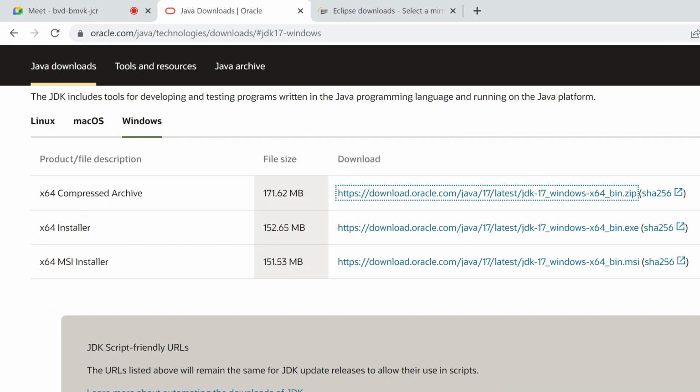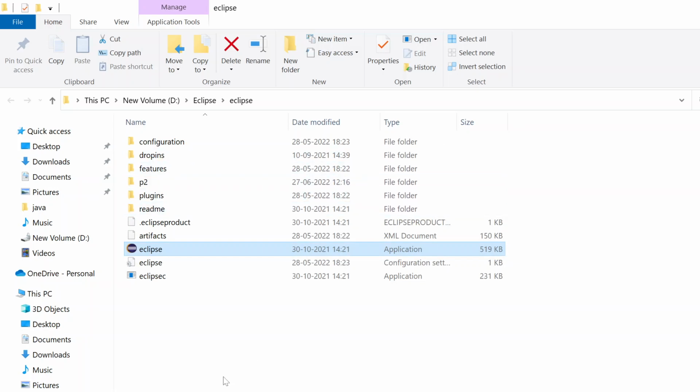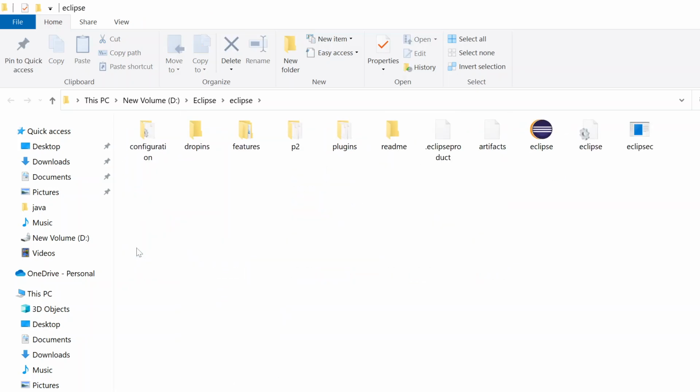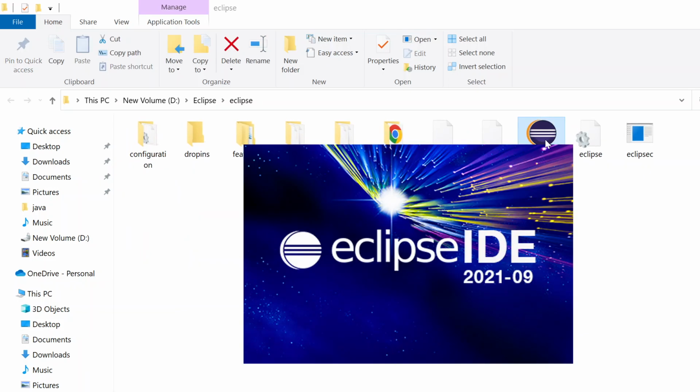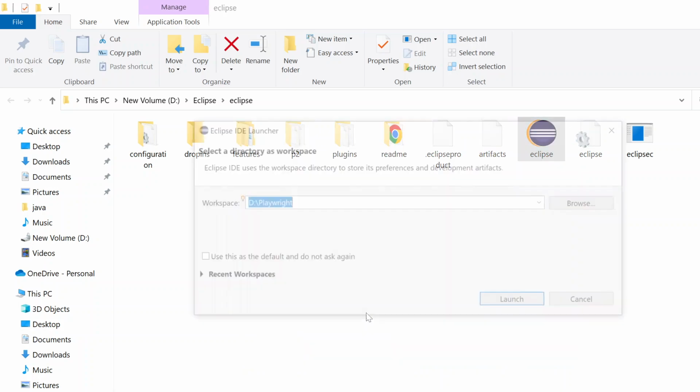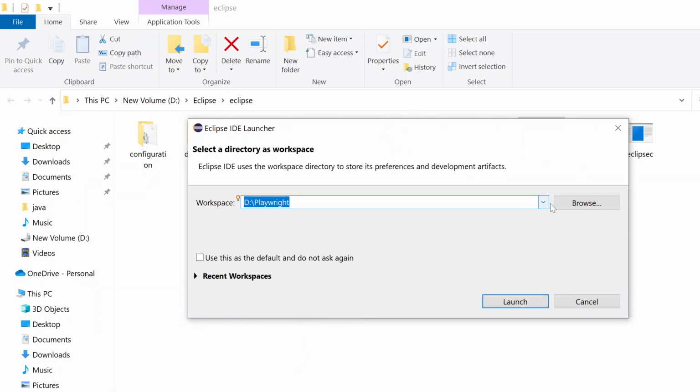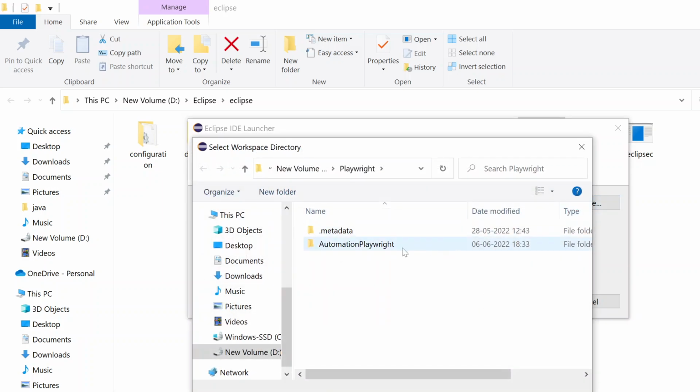Once you extract the zip file which we have downloaded from here and open the folder, you will see something like this. Just click this Eclipse icon, which you are able to see here on my screen, and it will open the Eclipse IDE. Here we will be writing all our Java code from now on. If you have an idea of other editors, you can use them as well, but we will go with Eclipse only as of now.